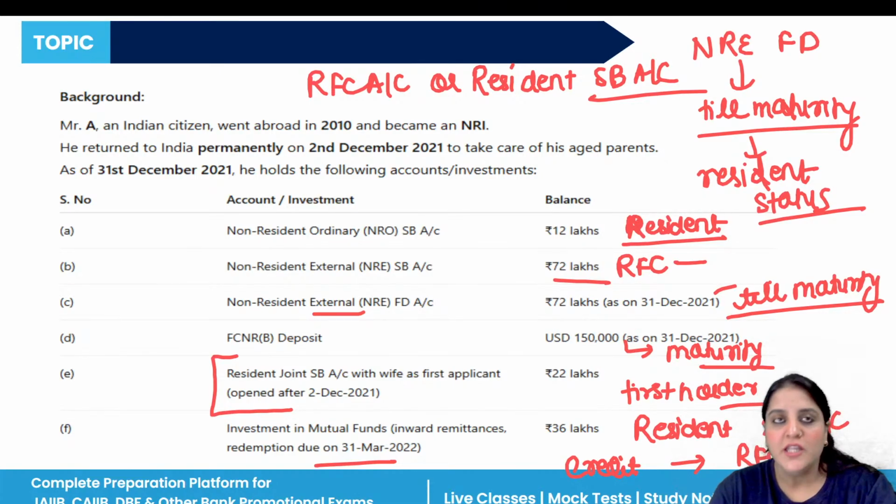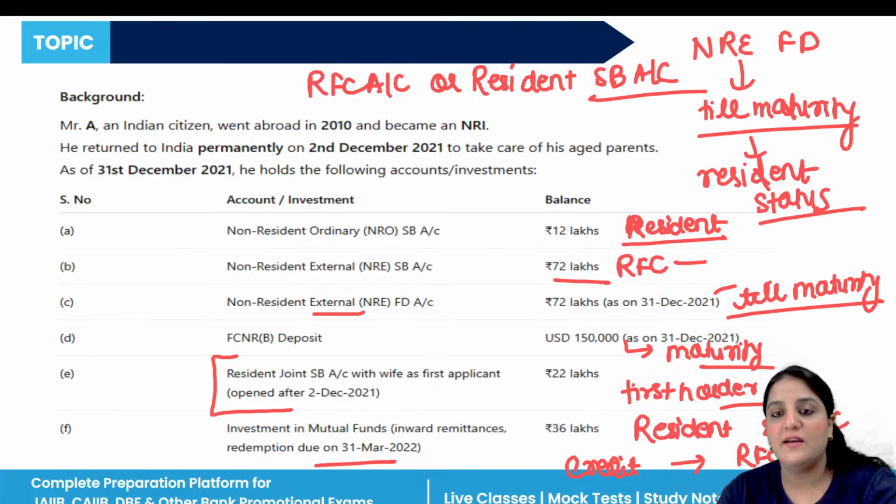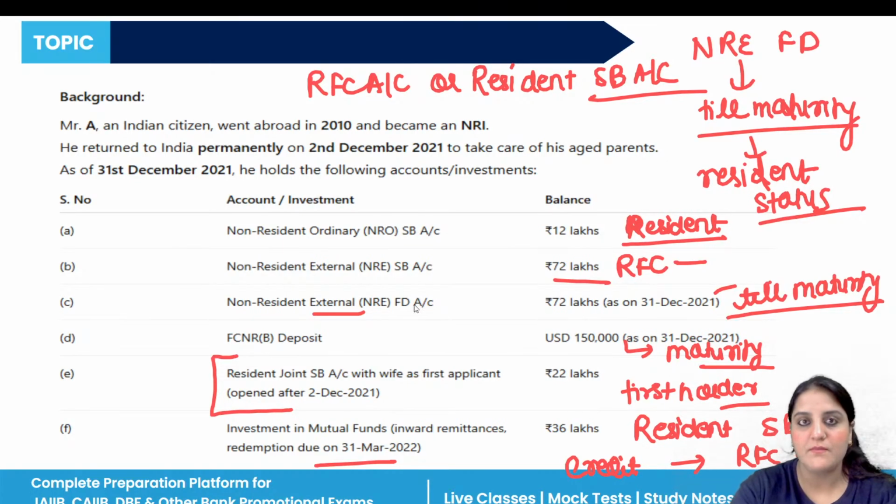After the return, the source becomes resident. So the redemption proceeds can freely flow into the resident SB or RFC account if repatriation needs exist. So crediting redemption proceeds to the resident SB or RFC account is the correct action here. Got it?